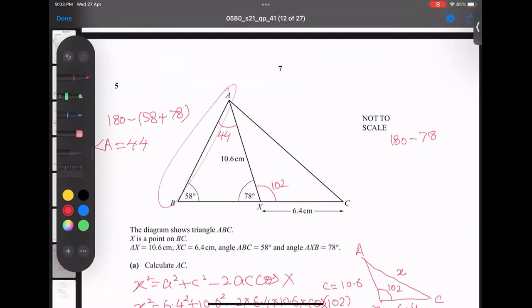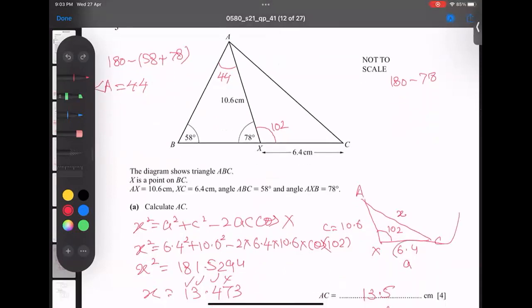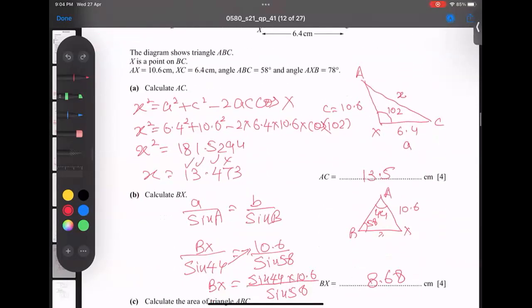So it means better to use the area formula with two sides and the middle angle, and we have it. So I think this is given. See, 6.4 we have, 10.6 we have, and the middle angle we have. I can use this formula directly. And similarly, same approach: I have this side and this side and the middle angle 78. So have a look now.